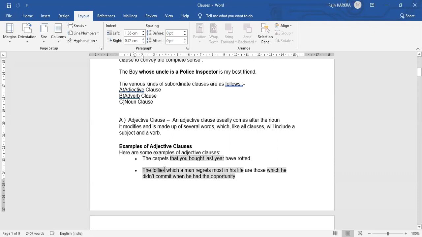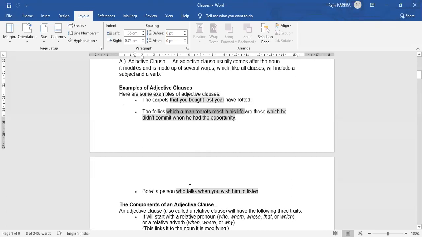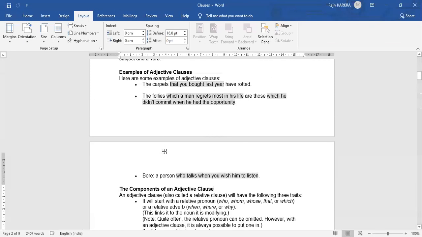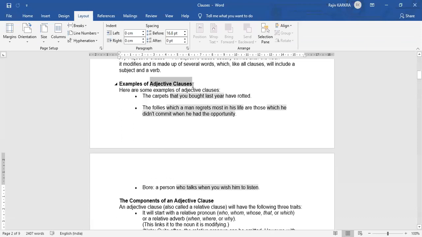"The follies which a man regrets most in his life are those which he did not commit when he had the opportunity." "Bore: a person who talks when you wish him to listen." Right? So these are all examples of adjective clauses.